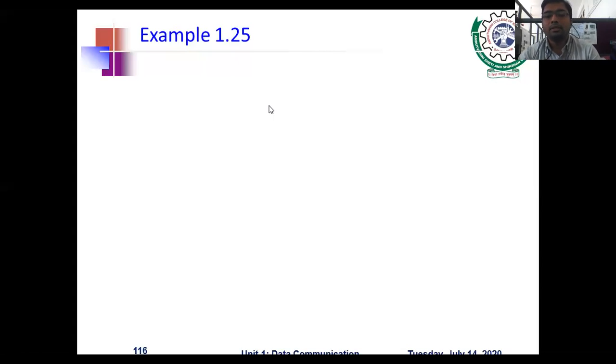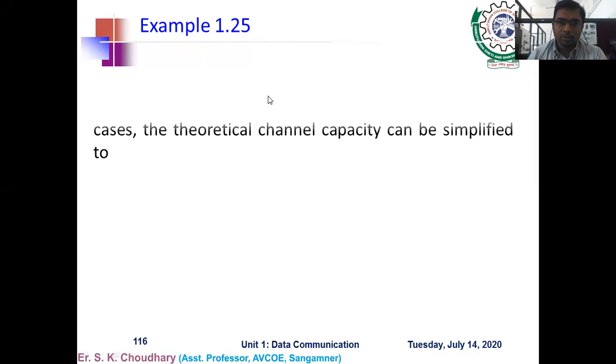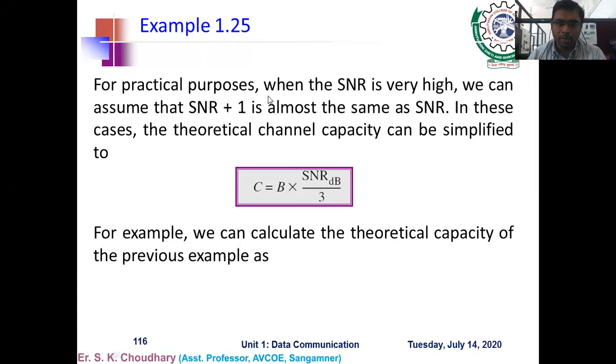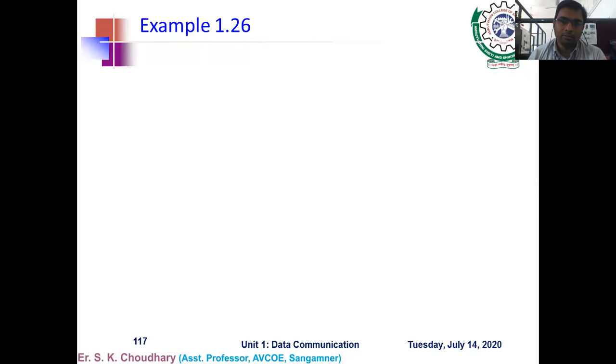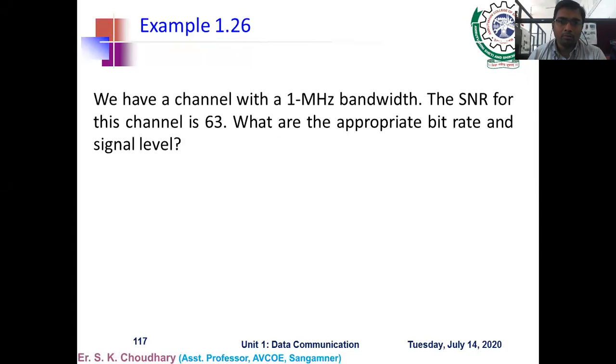In the last lecture, we have seen the channel capacity, how to calculate the channel capacity for the noiseless channel as well as the noisy channel. We have also gone through the formula of Nyquist as well as the Shannon formula, and the last numerical based on this up to this point we have discussed. Now one more problem we have to solve and then move to the next topic, that is transmission medium.